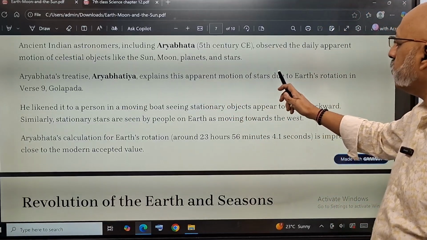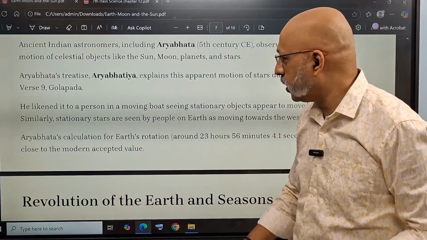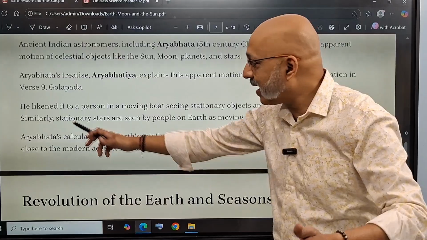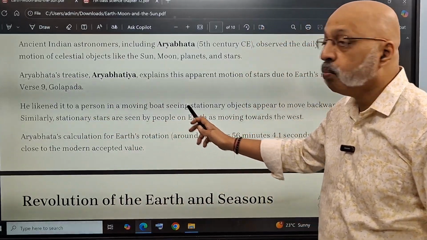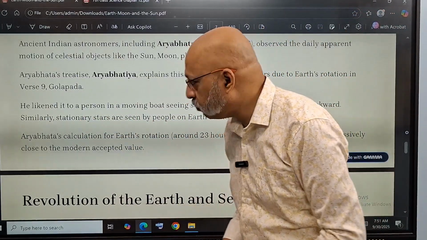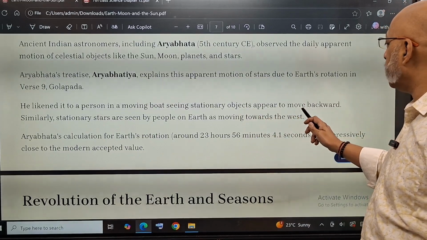He explained the motion of stars due to the Earth's rotation. Okay, he compared it, likened it to a person in a moving boat. If your boat is moving, you see stationary objects appear to move backward.